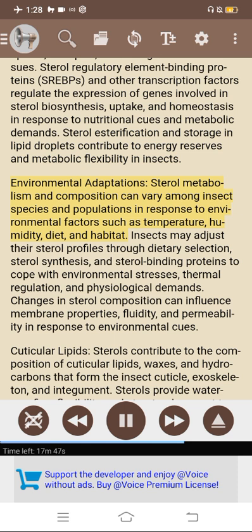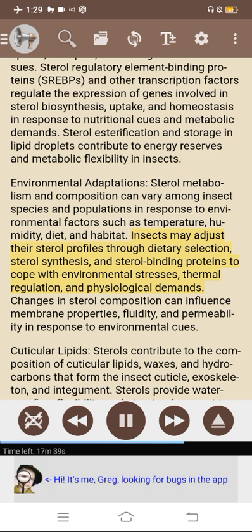Environmental adaptations. Sterol metabolism and composition can vary among insect species and populations in response to environmental factors such as temperature, humidity, diet, and habitat. Insects may adjust their sterol profiles through dietary selection, sterol synthesis, and sterol binding proteins to cope with environmental stresses, thermal regulation, and physiological demands. Changes in sterol composition can influence membrane properties, fluidity, and permeability in response to environmental cues.